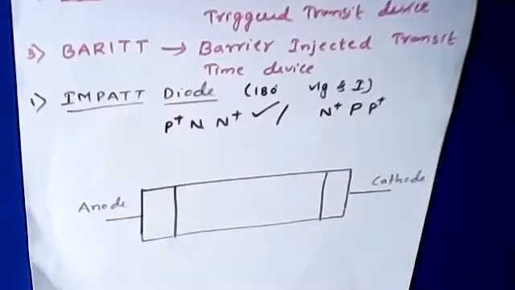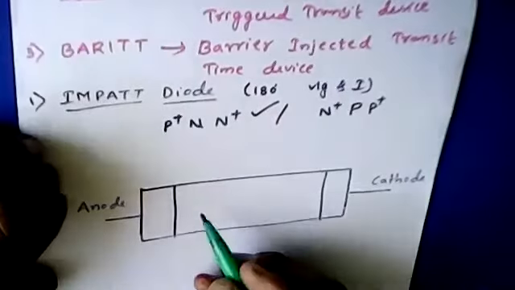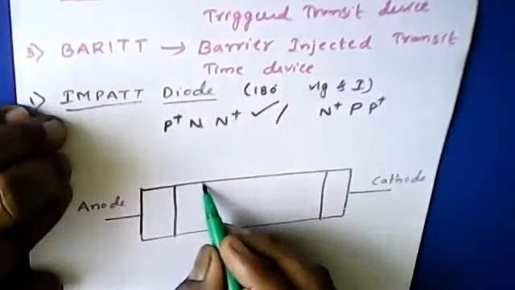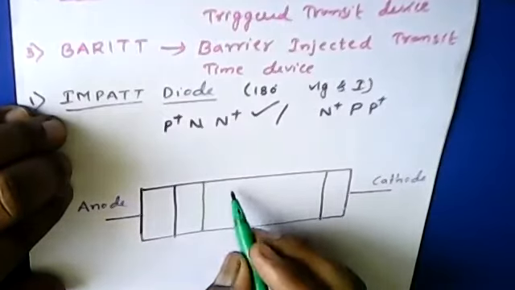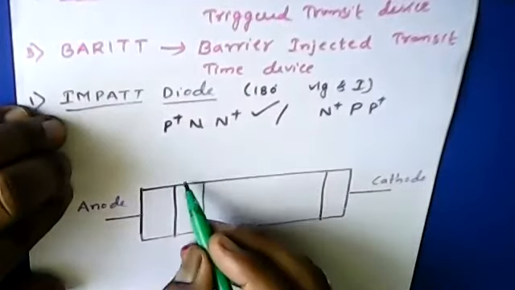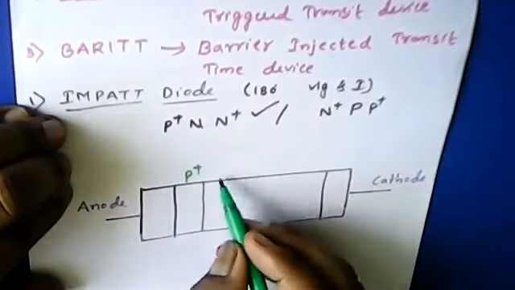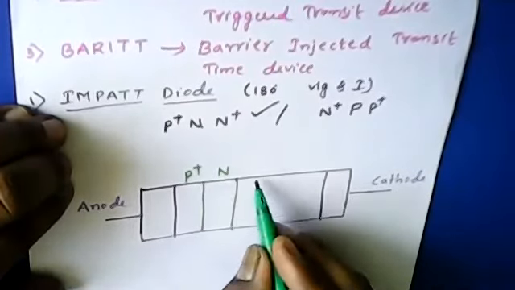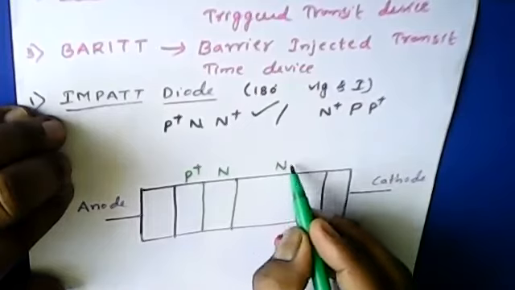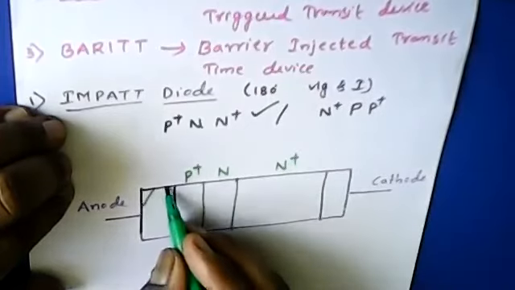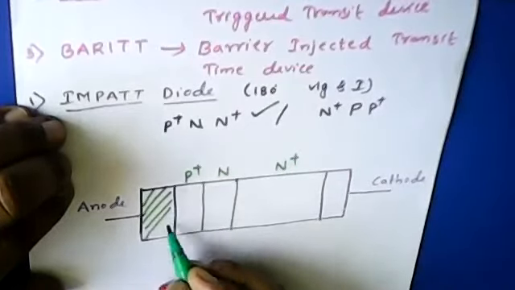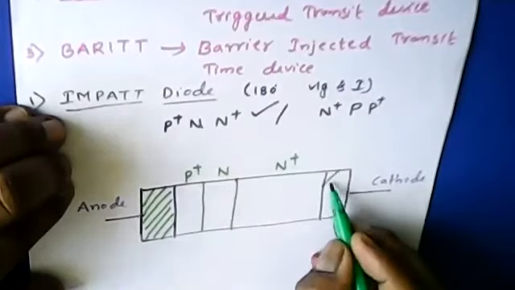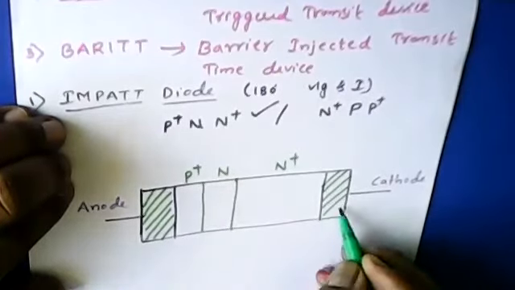This is the P type material we have. This is the N material, P plus we have. This is nothing but P plus, and this we have N, and this is all about N plus. So this is the terminal anode, and this is the cathode.